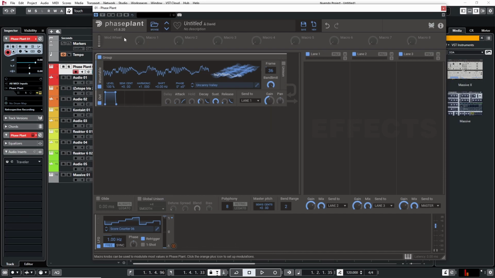And then I am going to assign a few things. So I'm going to assign the mod wheel to this right here, and this is the depth of the LFO. I want it to start here, so if I play it, nothing's happening. So I'm going to actually assign the LFO first so we can see what's happening to the frame here. So it's going to play through the wavetable, like this. And right now you can see that the depth is only at 20%. And then with the mod wheel, I'm going to go up to 100% depth. So now if I play with my mod wheel, you'll see the depth increasing.